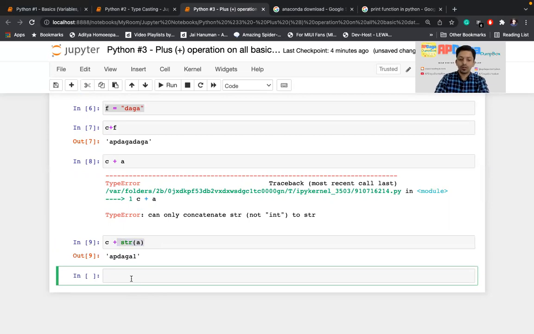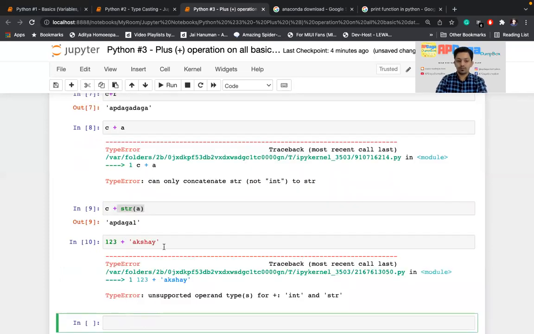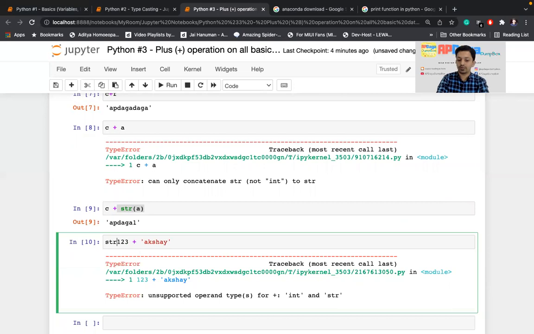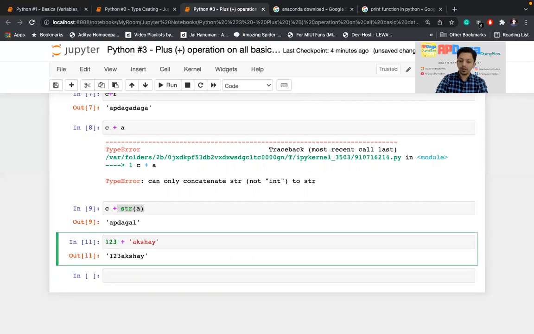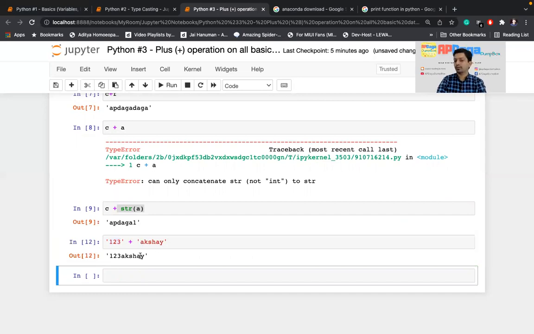Now I'll show you. If there is number 123 plus, I want to add a string, Akshay. It is a string. It is going to throw an error. Then what option we have? We can do the typecasting. We are converting this 123 into a string and then adding. Okay. There is another solution. Instead of doing this, I'll pass this value in single quote. So again, when you pass any value in single quote, it becomes a string. If I do this, again, it is giving me the same output.